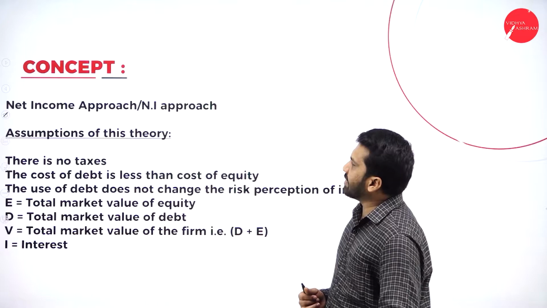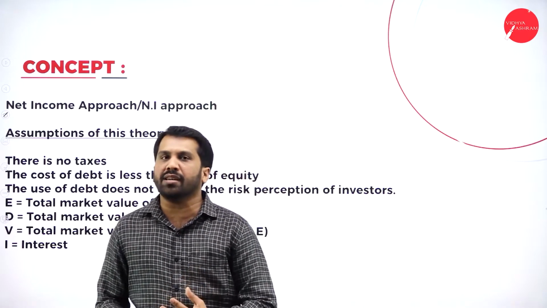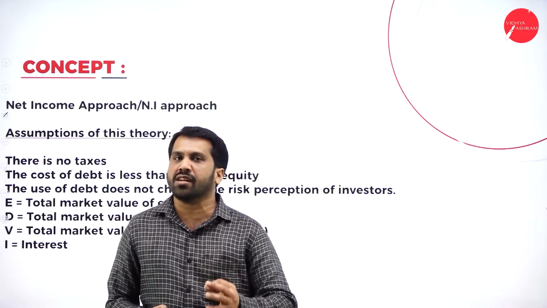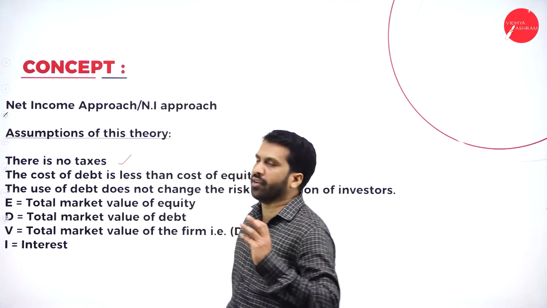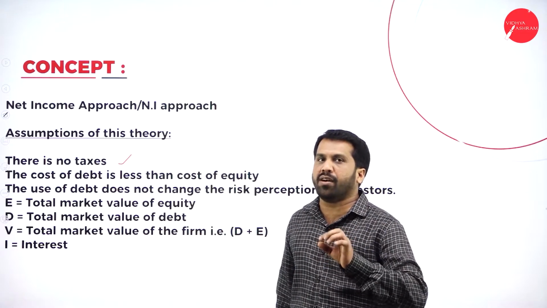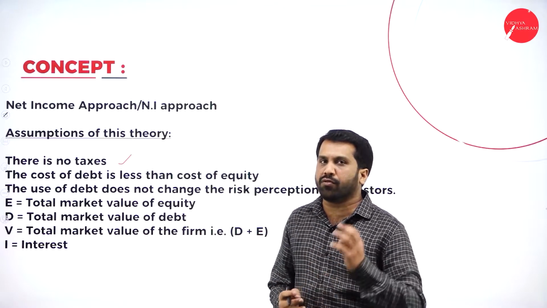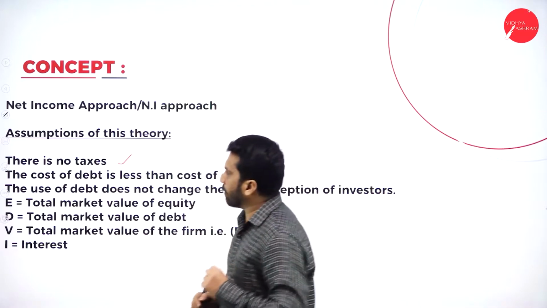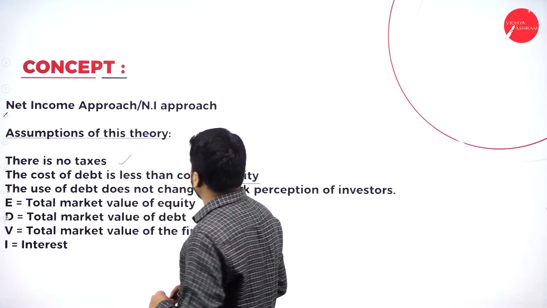Before that, what are the assumptions we have under net income approach? Assume that there is no tax in net income approach. So what is the first assumption? There is no tax. The first point. Now, for 5 marks, they will ask you, what are the assumptions under net income approach? First assumption is what? There is no tax. Second one, the cost of debt is less than cost of equity.